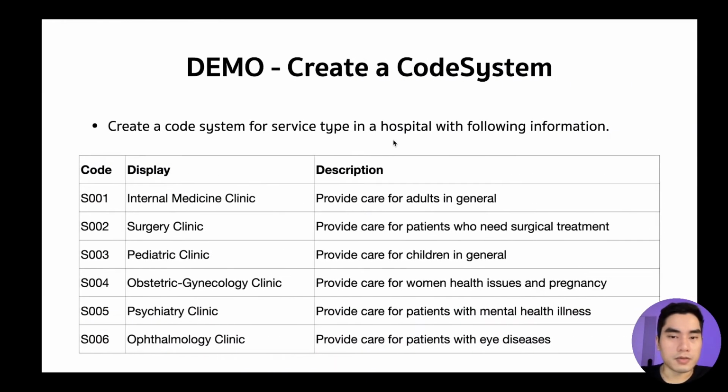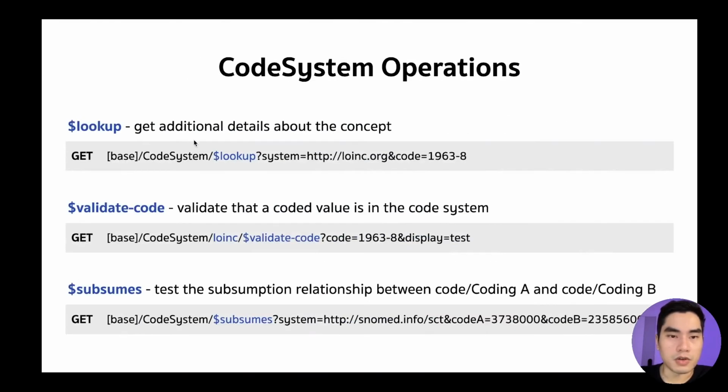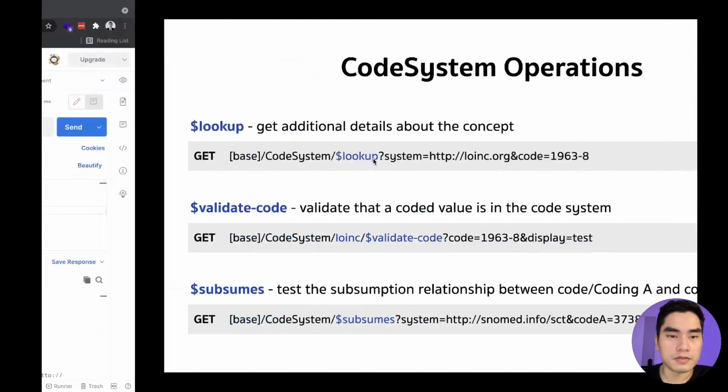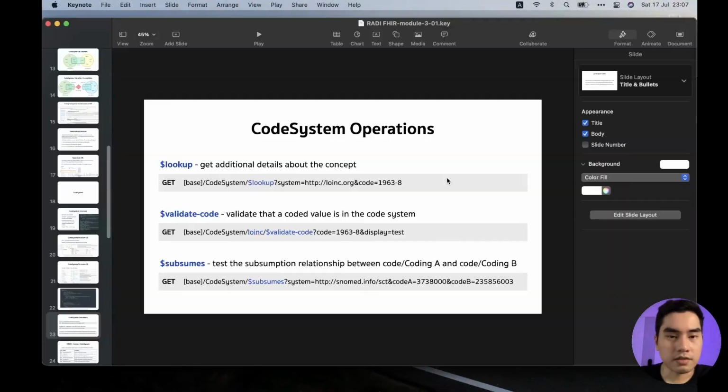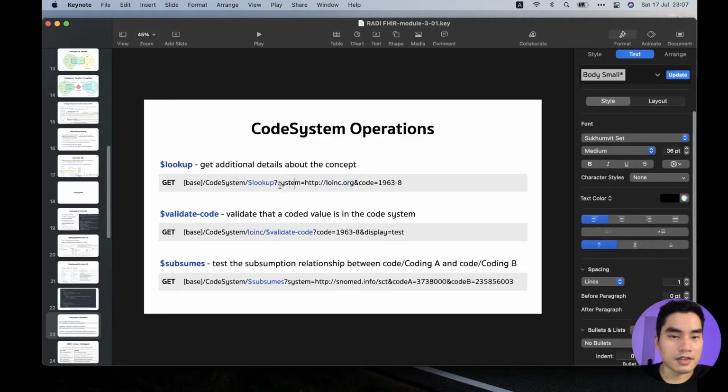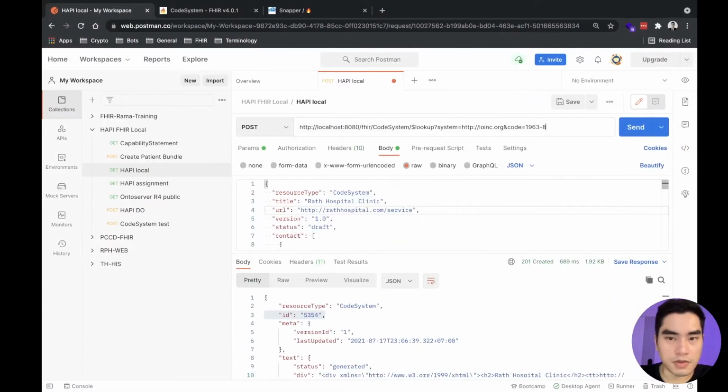Okay. The next one is we will demo a code system operation, like lookup. So, okay, let's copy it here and then put it here.